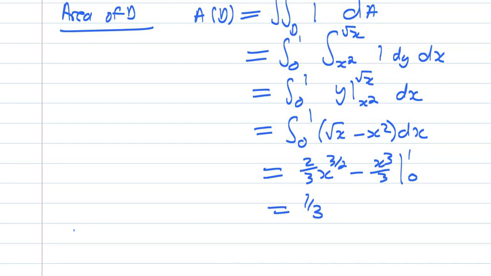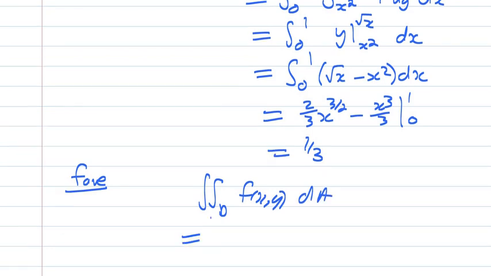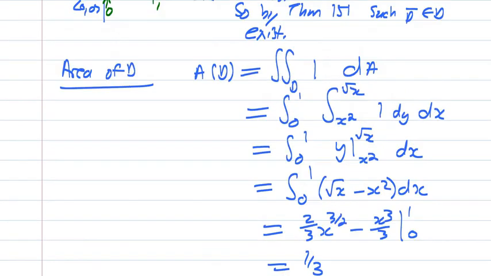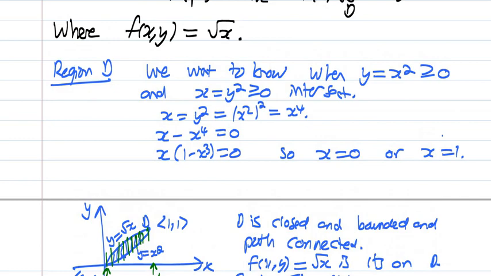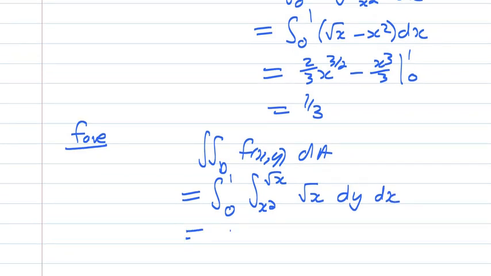And now the next calculation we're going to do, we're going to work out f average. So before we work out f average, let's quickly do the double integral over D of the function dA. The region didn't change, so we can write this as an iterated integral from 0 to 1, the integral from x squared to root x. The function that we want to find its average is root x, and then the order is dy dx.